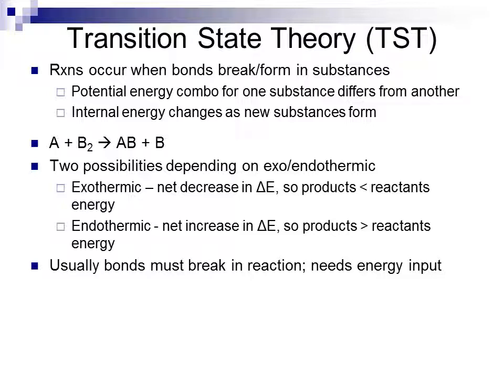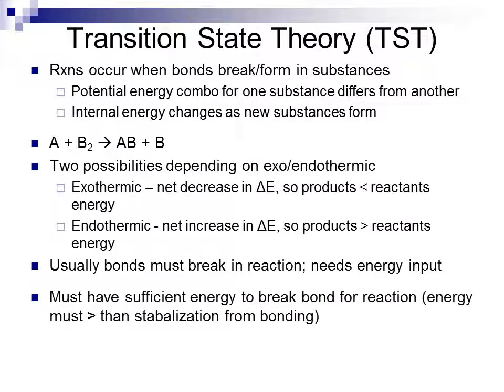Usually, we must break bonds in a reaction for it to occur. And as we were saying with collision theory, you need to input a certain amount of energy in order to break these bonds. If we don't have sufficient energy to break the bond for the reaction, then we're not going to be able to have it occur.